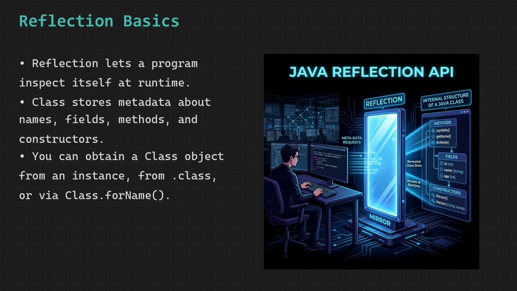To visualize this, imagine holding a detailed blueprint of a machine where instead of just seeing the outside, you can inspect every internal component, understand how it works, and even interact with different parts of it. And that is exactly what the Class object provides, making reflection one of the most powerful and versatile features in Java for building dynamic, adaptable, and intelligent systems.